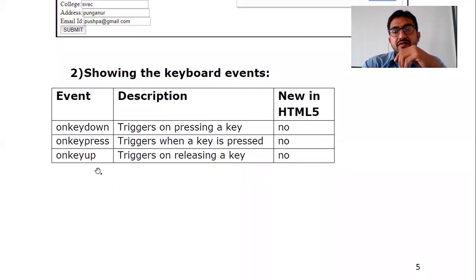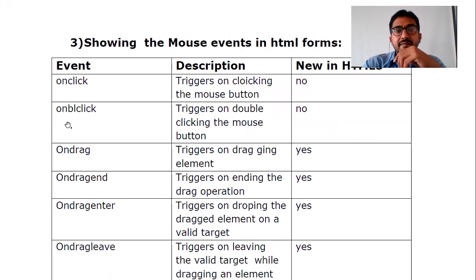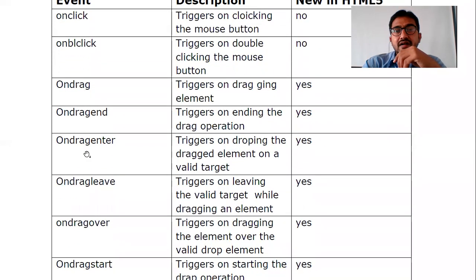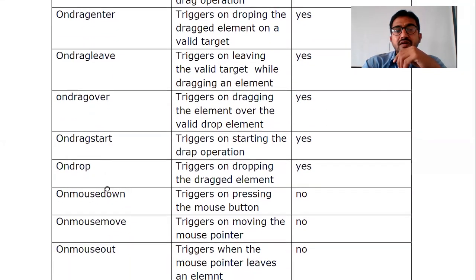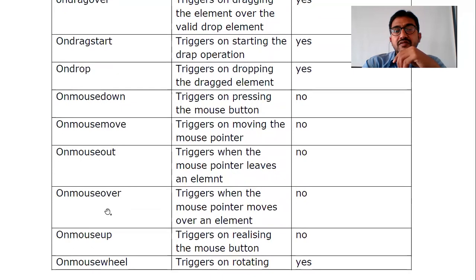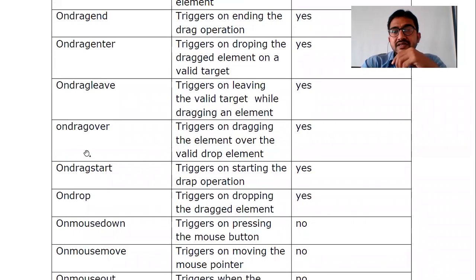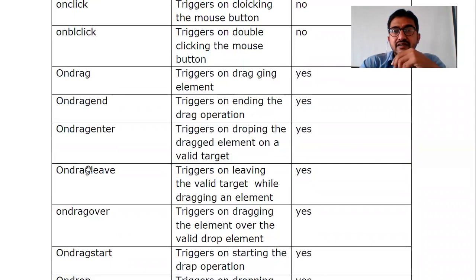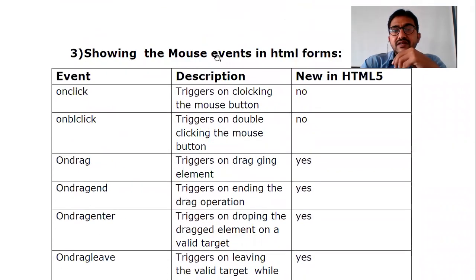Now mouse events: onclick, ondblclick, ondragend, ondragenter, ondragleave, ondragover, dragstart, drop, mousedown, mouseup, mouseout, mouseover, mousewheel. Hope a few of the methods we have already seen as examples in HTML. Mouse entering or dragging, mouse leaving, dragover, dragenter. Such types of events come under mouse events.